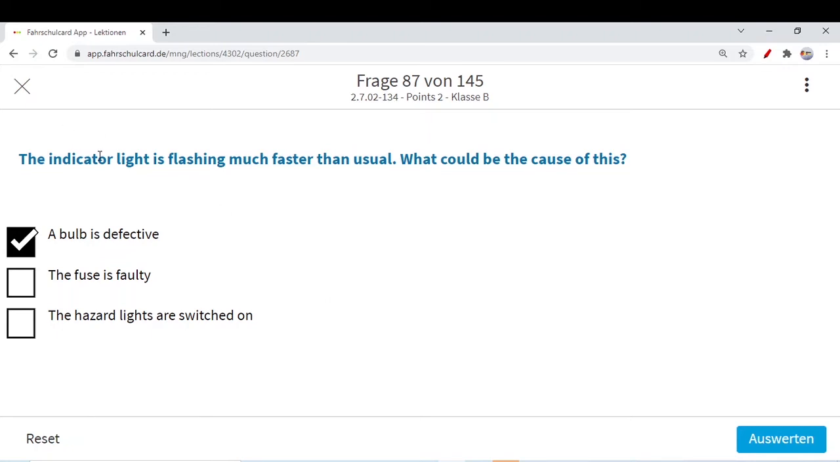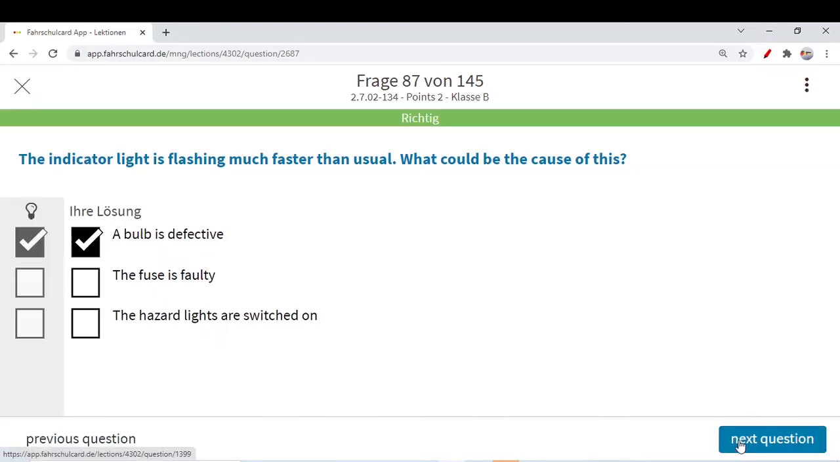But here they are telling the indicator light is flashing much faster. That means it's working. If the fuse is blown, it will never work. So it is flashing, it is turning on, but flashing too fast, so the bulb is defective. Hazard warning lights are switched on. The indicator light has nothing to do with the hazard warning light. So only the first option is correct. Let's move to the next question.